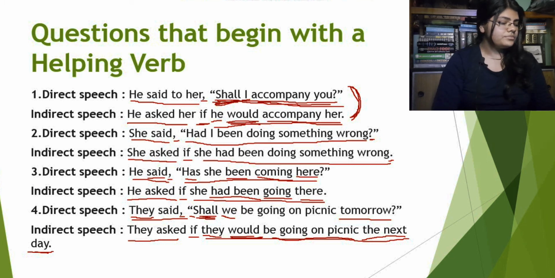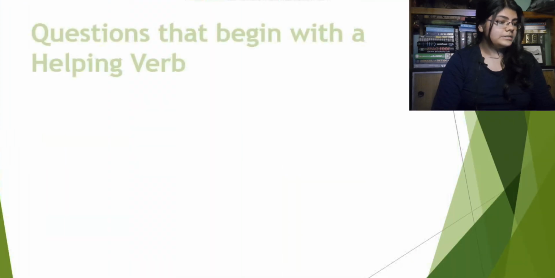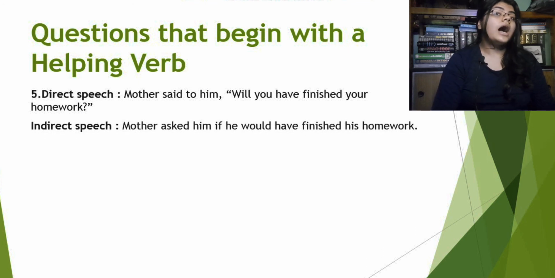Alright, now we will see the next example. Direct speech. Mother said to him, "Will you have finished your homework?" In the indirect speech, it will be, mother asked him if he would have finished his homework. What's happening here?